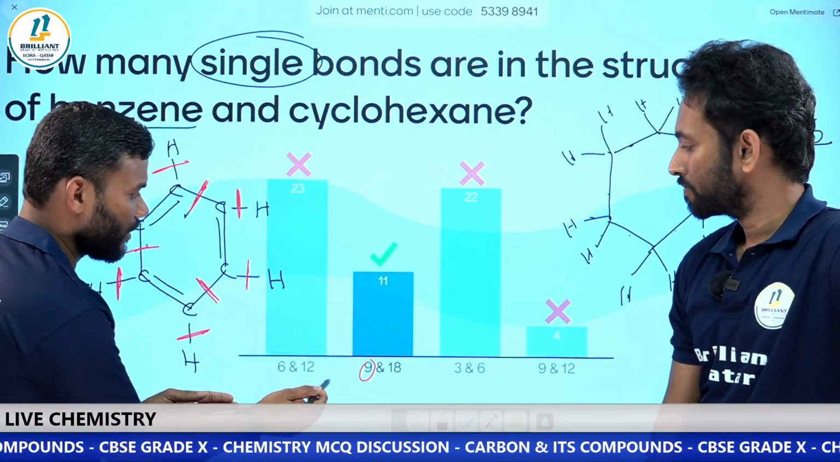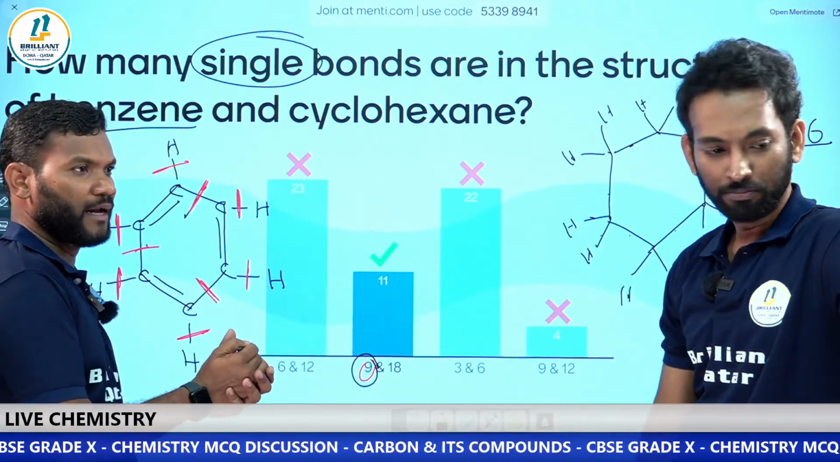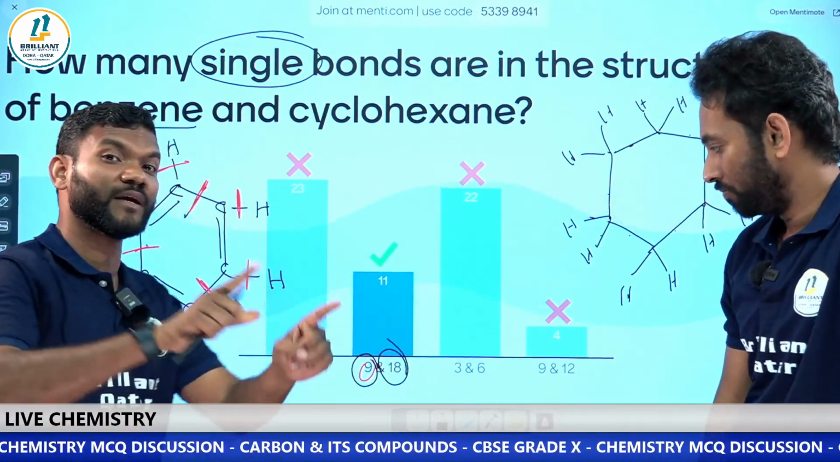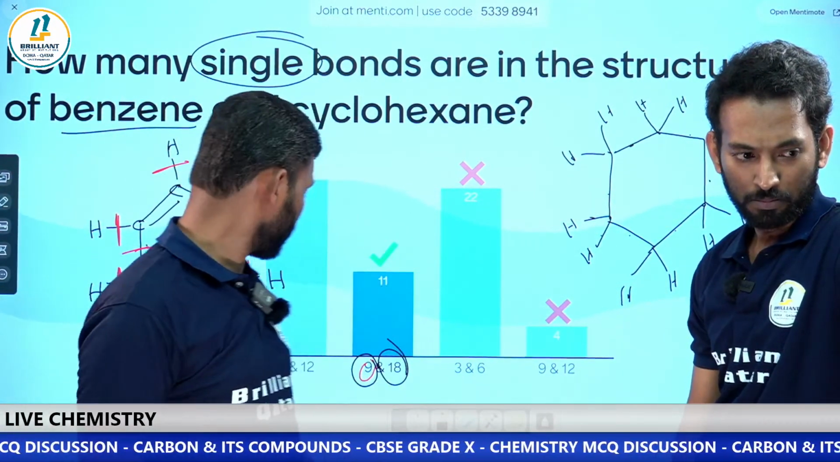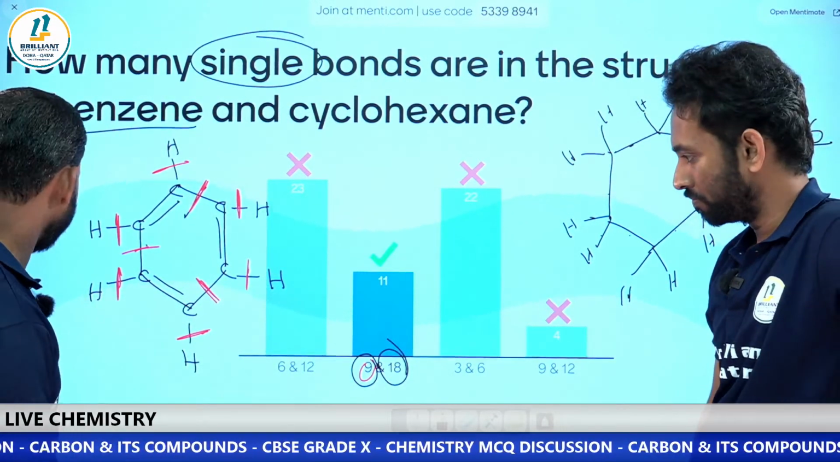So in the case of our benzene, we have 9. In the case of cyclohexane, we have 18. I think our questions are over, sir. Yes, fine.